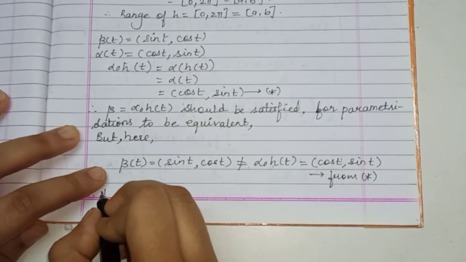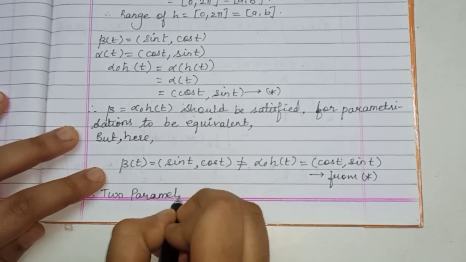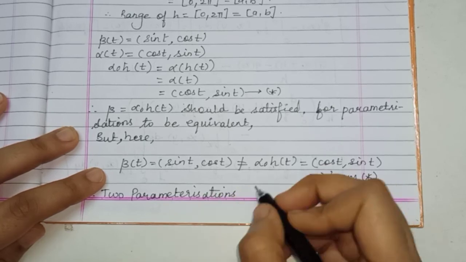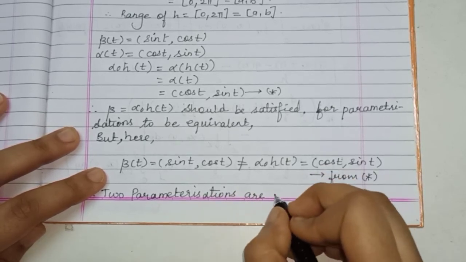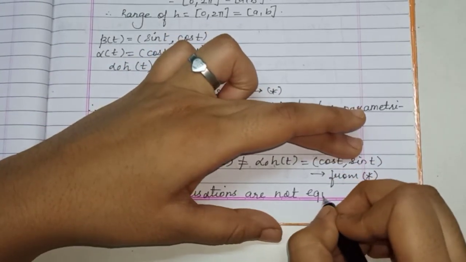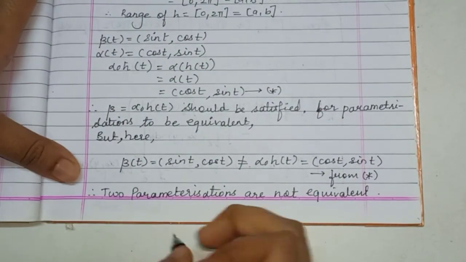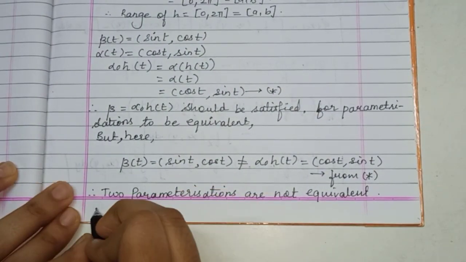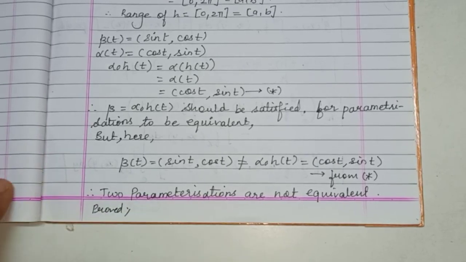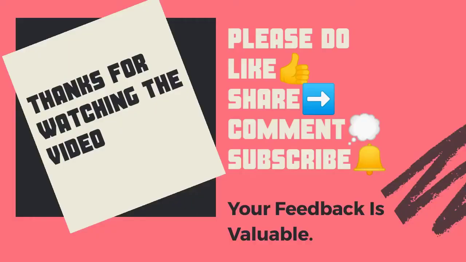So what does this mean? It means that the two parameterizations are not equivalent, because the first two conditions are satisfied, the third is half satisfied, but the last condition, that is beta is equal to alpha composite h, is not satisfied. Therefore the two parameterizations are not equivalent. So if the image set is the same, it is not necessary that the curves should be equivalent.